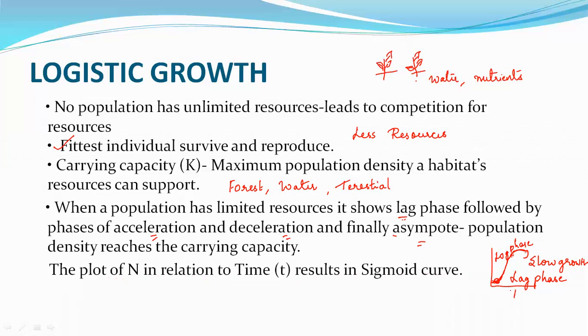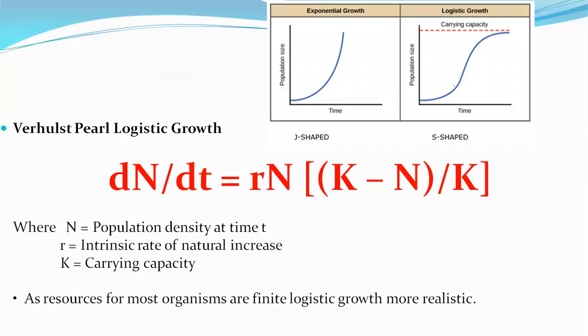That is, population by time t, and it results in an S curve or a sigmoid curve. See here, population size, that is N, and the time t here. So you will get one curve, and here it is carrying capacity. It has reached the carrying capacity. Carrying capacity is the point where that much of resources can only limit that much of population, a number or size of population.